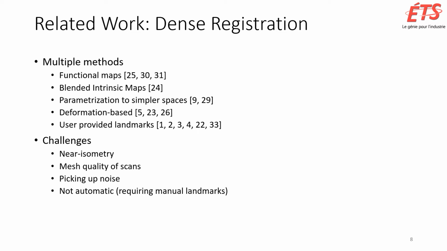It is challenging to adapt any of these registration methods to our context because some of them work only on isometry, which is not applicable in our case. Most of the methods cannot handle the bad geometry of scans. The few that can handle the bad geometry pick up noise and other geometry problems and transfer these problems to the template, which is clearly something we don't desire. Finally, some require user-provided landmarks while we seek to have a fully automatic approach.